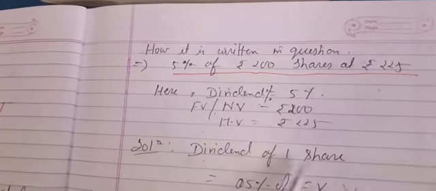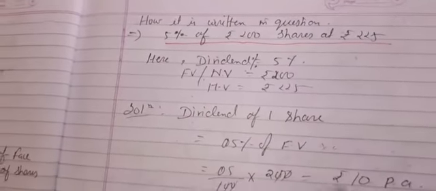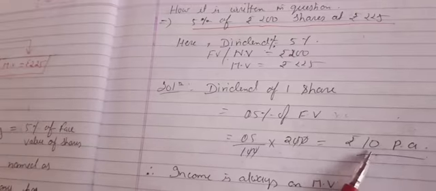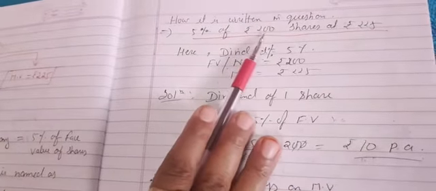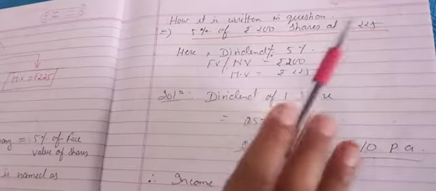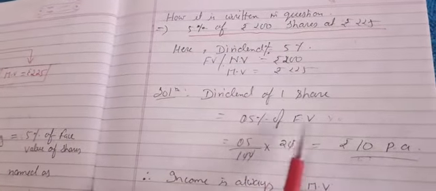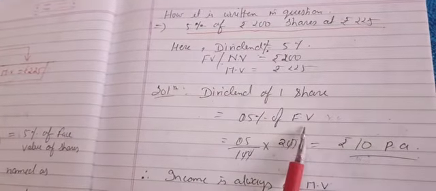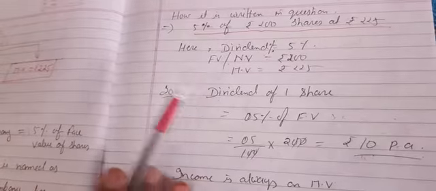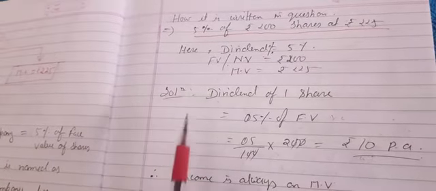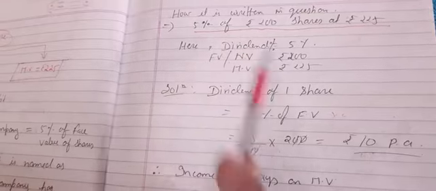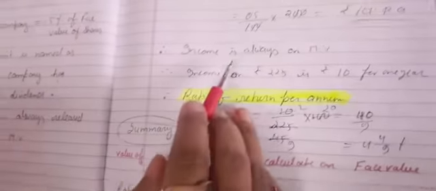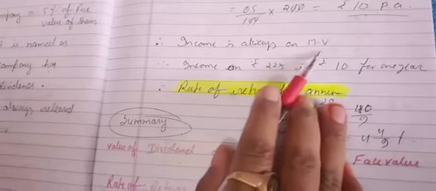It means per share, all the shareholders will get 10 rupees as return. Okay, and this is always calculated on nominal value. We will never calculate dividend as 5% of market value. That is wrong, because the condition of any company is that they will always declare dividend on nominal value or face value. Okay, dividend is always on nominal value, and on the other side income is always on market value.